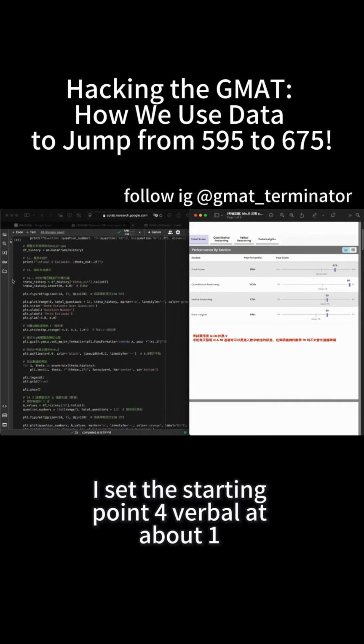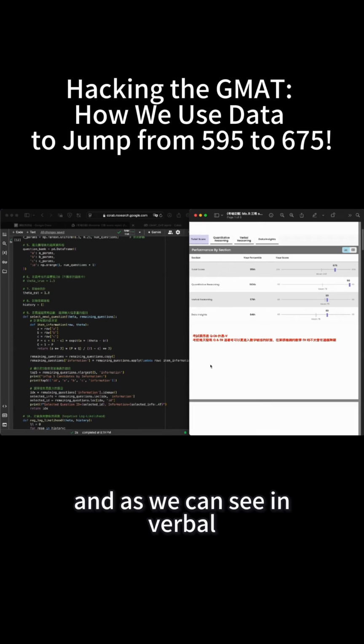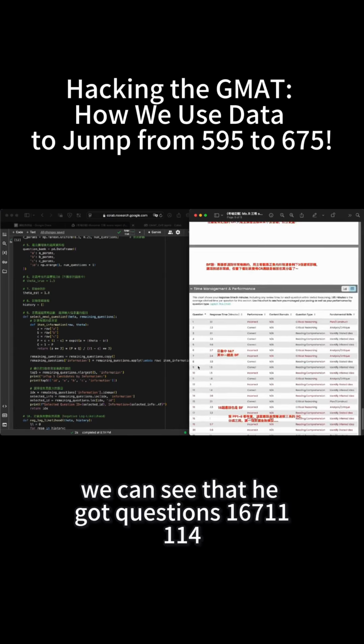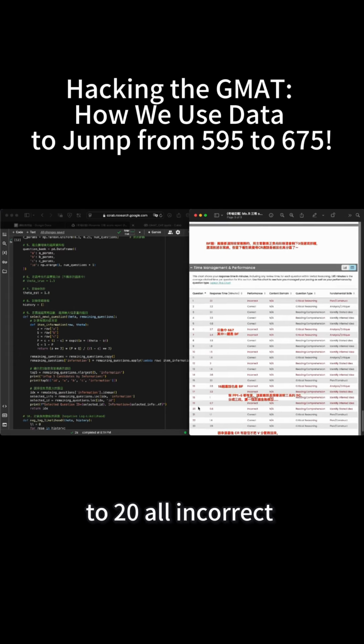I set the starting point for verbal at about 1. Of course, this is just an estimate. And as we can see in verbal, this student's performance shows that he got more questions wrong. We can see that he got questions 1, 6, 7, 10, 12, 14, and then a streak of mistakes from 16 to 20, all incorrect.